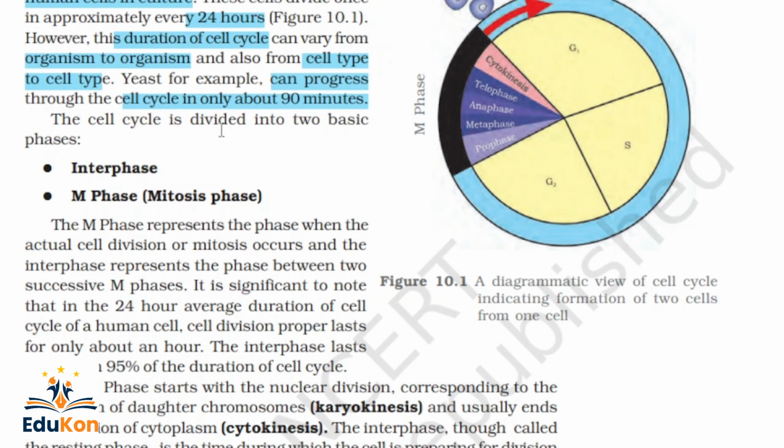The cell cycle is divided into two basic phases. We are studying now what the cell cycle is, then we'll see the different stages in the cell cycle. One is interphase, and the next is M phase, that is the mitosis phase. We might have heard about this interphase. In the chapter Cell: The Unit of Life, in the nucleus, we saw that there is one line.